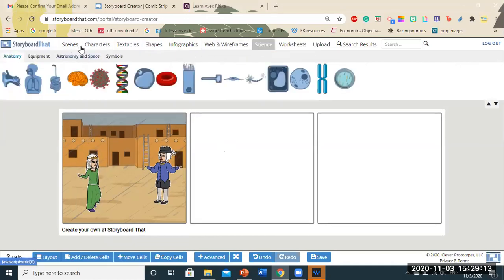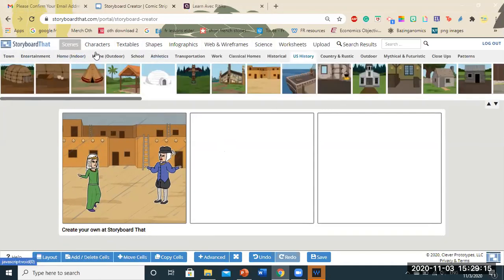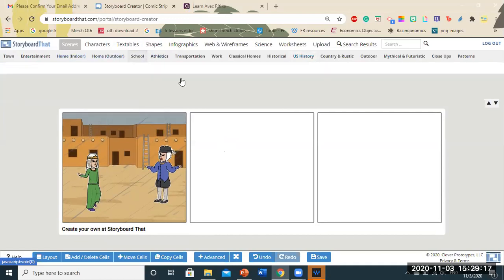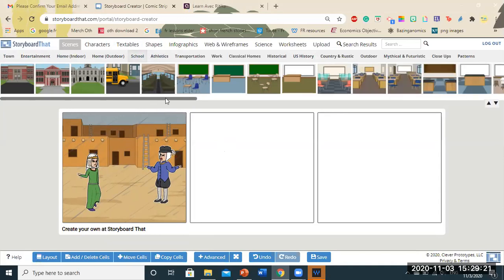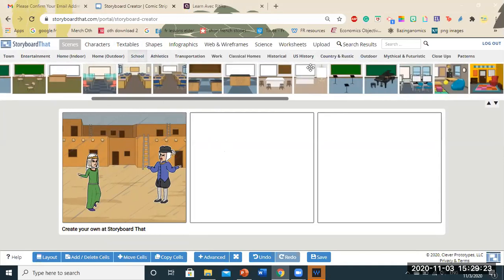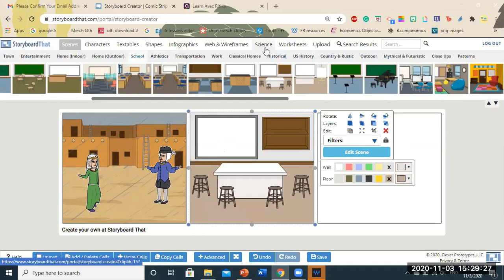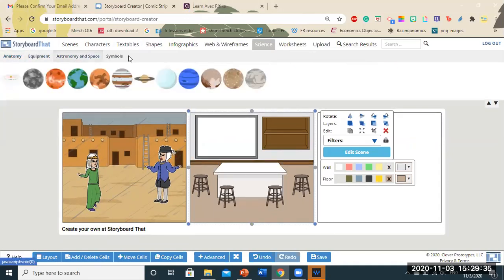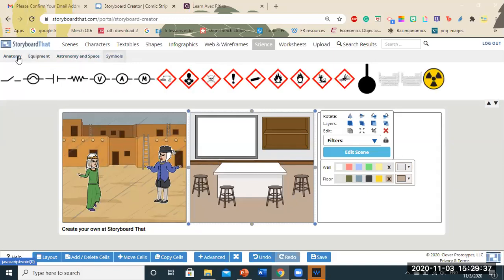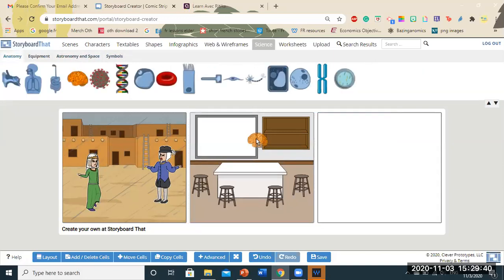science teachers. So I'm going to change the background firstly. Let's say I want the school background. Okay, so I want the school background, probably a science lab, for example. So I go to science and I add the instruments. You can see that there are instruments which are related to anatomy, equipment, astronomy and space, and there are other symbols. So you can use these for your science lessons very well.